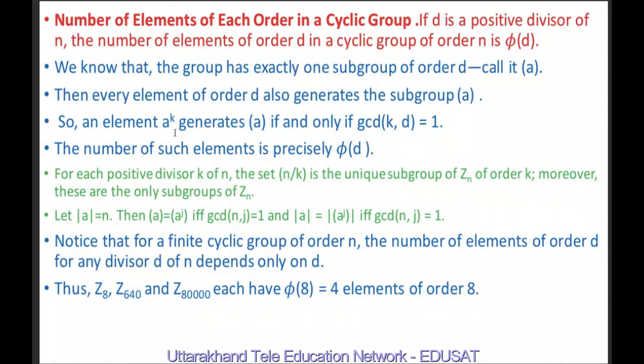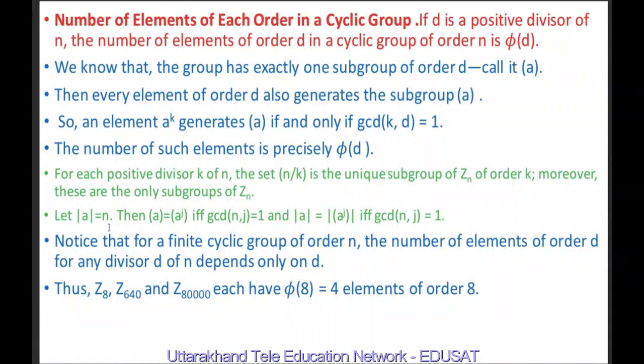So an element a raised to k generates the cyclic group generated by a if and only if the greatest common divisor of k and d is equal to 1. The number of such elements is precisely phi d. So we have proved the result. Here we made use of these two results, which state that for each positive integer divisor k of n, the set n by k is the unique subgroup of Zn of order k, and these are the only subgroups of Zn.